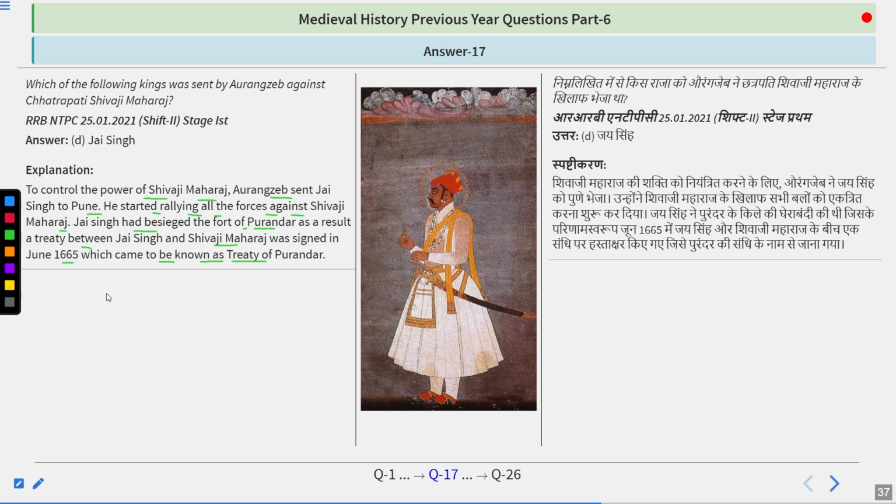Remember, a Treaty of Purandar was also signed between the Marathas and the British later on, during the 1770s. So do not get confused between the Treaty of Purandar between Mughals and Marathas and the one between the British and Marathas. This one was done with Raja Jai Singh, who was the king of Amer, which had relationships with the Mughals.